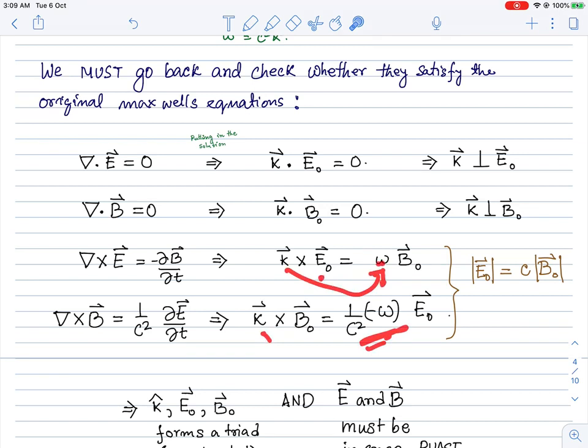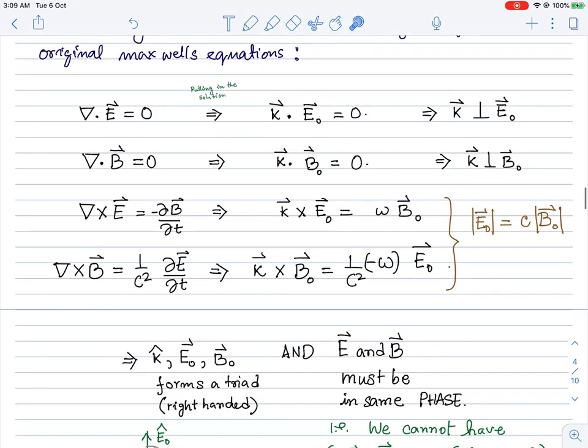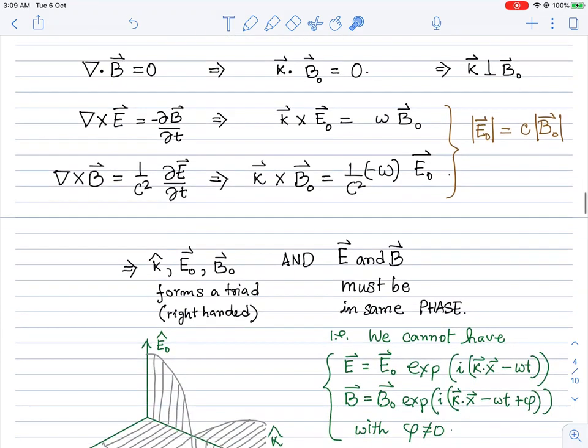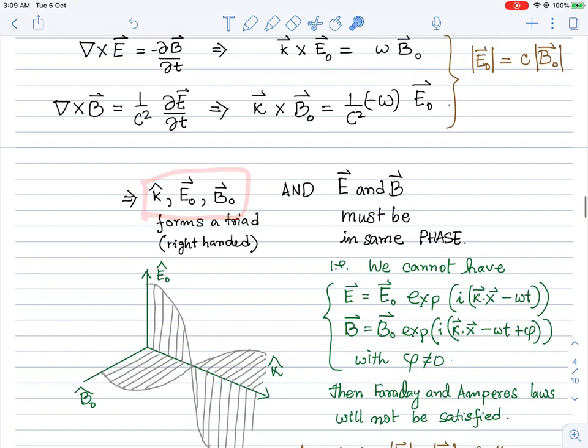Okay, so if you just manipulate this, bring the k down in this equation, then it will be omega by k. Then you will see that omega by k is basically c. So you will see that the magnitude of E is equal to c times the magnitude of B. Okay, this is just a fact, it just comes out. So this is how the amplitudes are related.